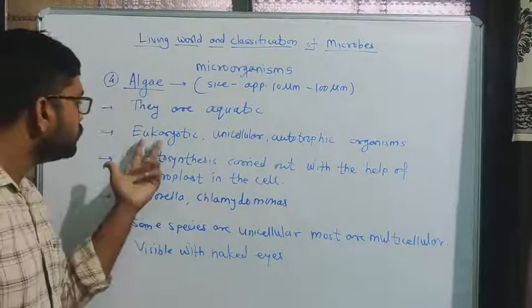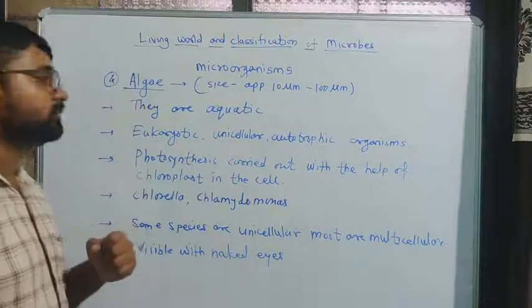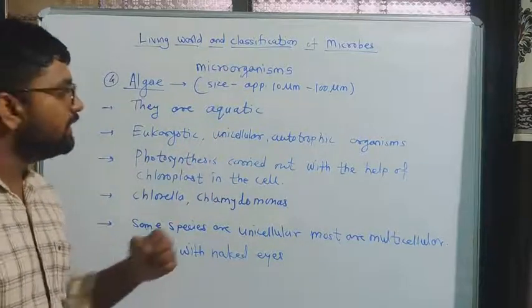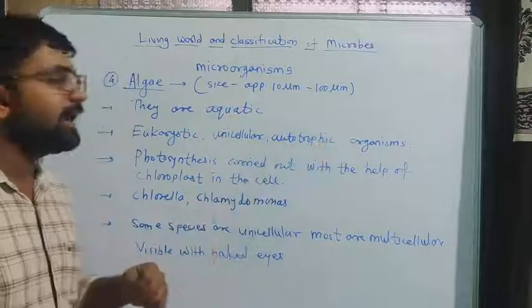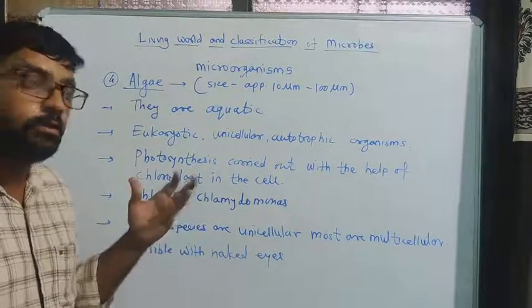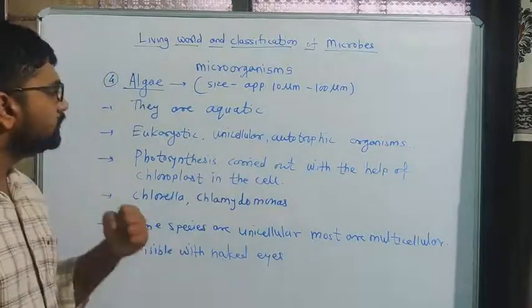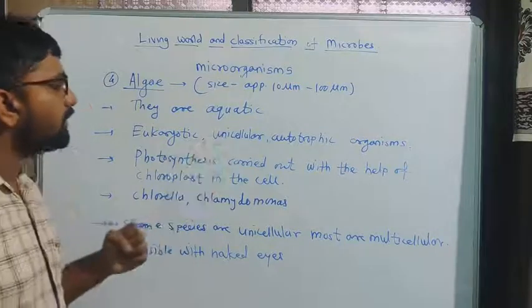Okay, eukaryotic means well-developed cell. Then unicellular means one cell is there. Autotrophic means what? They can produce their own food. Such living organisms are called autotrophic. Okay, so these are autotrophic living organisms.